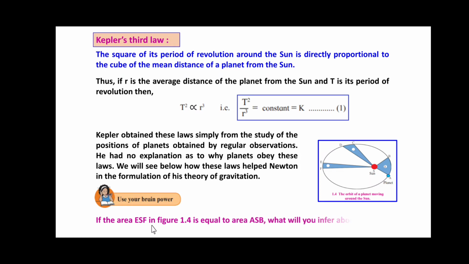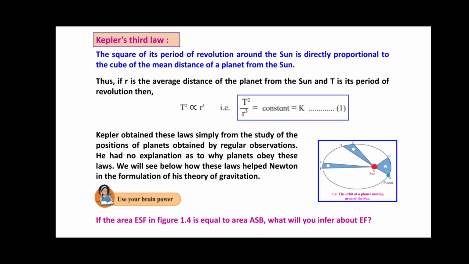How? See, if the area ESF in figure 1.4 is equal to area ASB, what will you infer about EF? Friends, here according to Kepler's second law, if area of ESF is equal to area of ASB, then AB and EF are distances covered by the planet in the same time. But the distance AB is much larger than the distance EF. This means the planet has to move faster between A and B than it does between E and F.